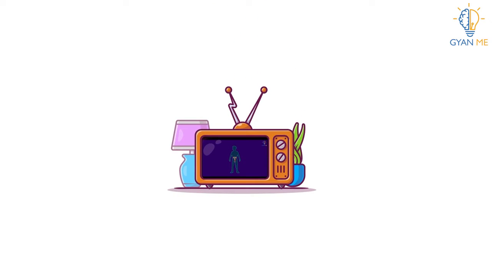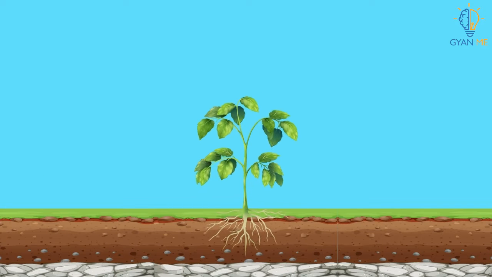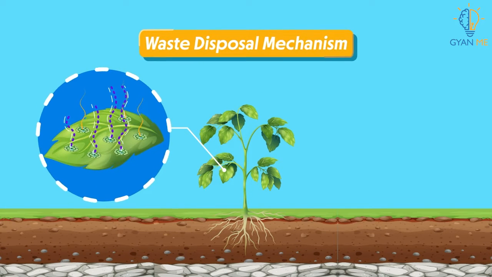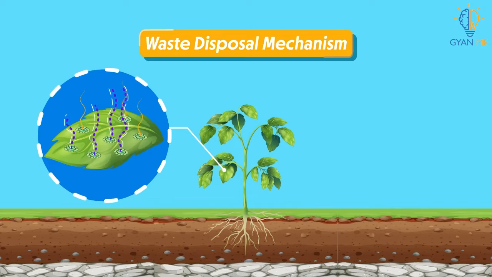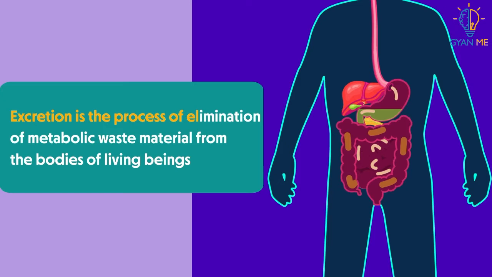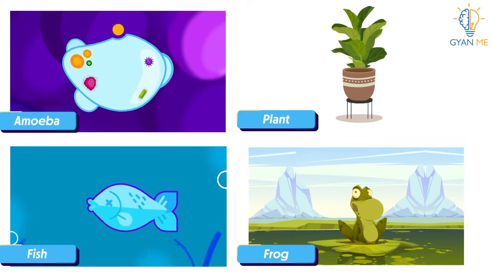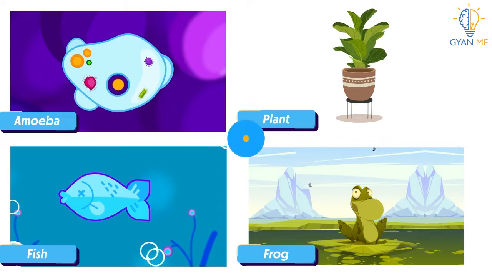Hello students! In our previous videos, we learnt about excretion mechanism for disposal of waste material in humans. Today, let us learn about waste disposal mechanism in plants. As we know that excretion is the process of elimination of metabolic wastes from the bodies of living beings, may it be plants or may it be animals.